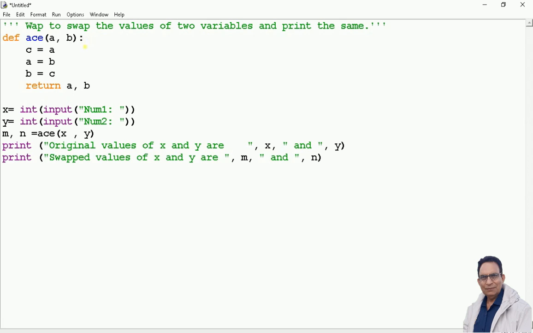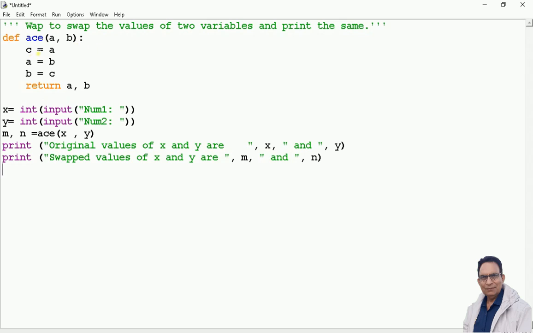And thereafter we have a colon. I told you a colon represents that there is a block of statements which is going to follow this. Thereafter, you see after def there is a space over here. This is the indentation. It means this whole part is coming under the block, this particular block, which is having the definition of the function here.